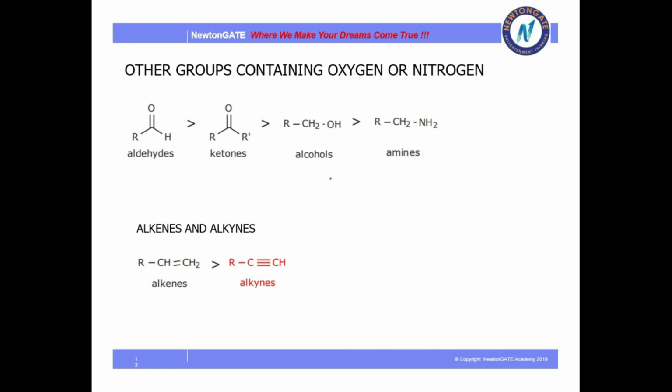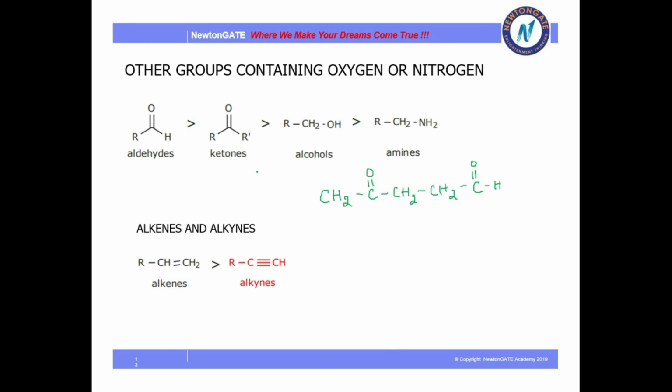Let me give you an example and it will be more clear to you. Now look at this compound. Here there are two functional groups. One is the keto group and another one is the aldehyde group. It's very easy to recognize an aldehyde group and a keto group. Always remember, aldehyde never comes in between the chain. Aldehyde always remains in the terminal position, that is at the end carbons of the carbon chain, whereas keto always remains in between the carbon chain but not on the end carbons.